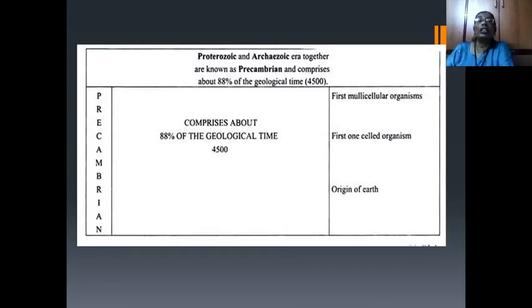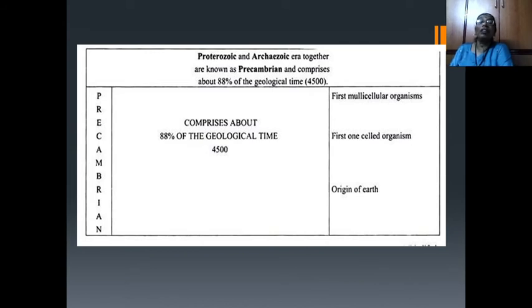Proterozoic and Archeozoic eras together are known as the Precambrian, and together they make up about 88% of the geological time scale. The Precambrian has the arrival of the first one-celled organism and then the first multicellular organism, when the origin of the earth takes place.